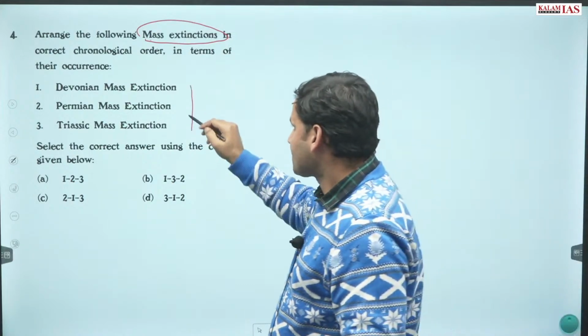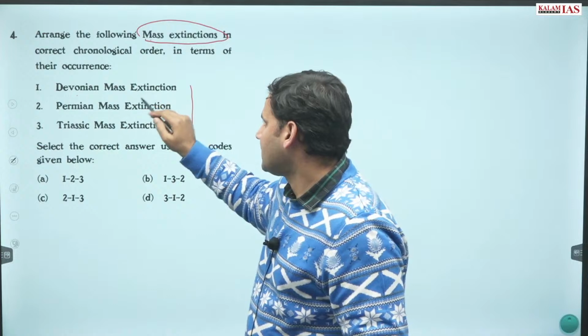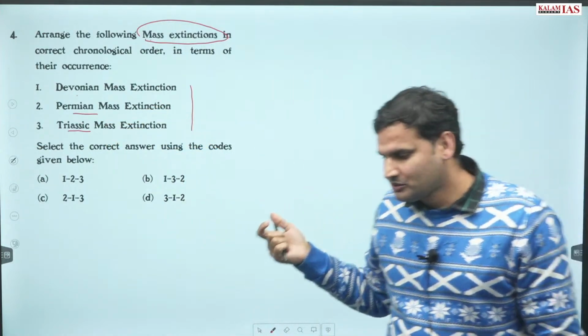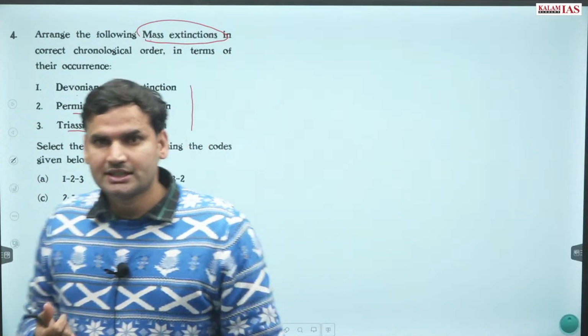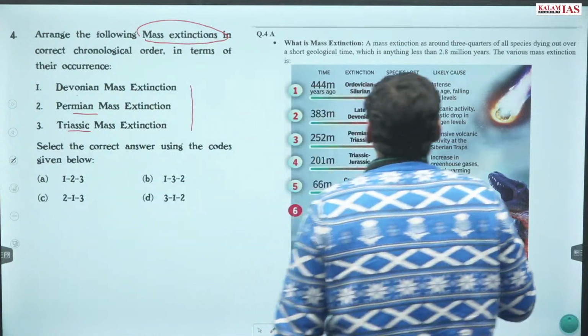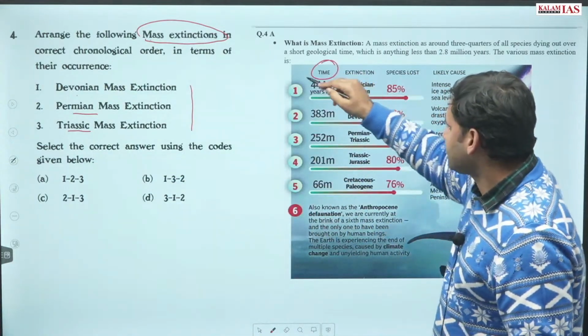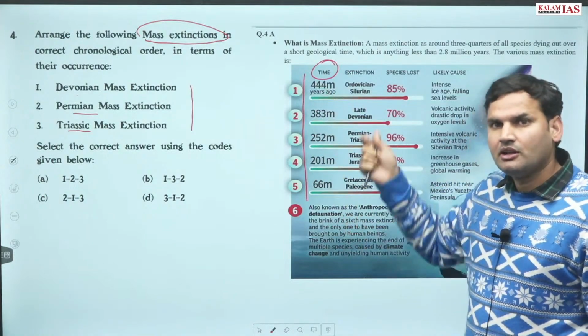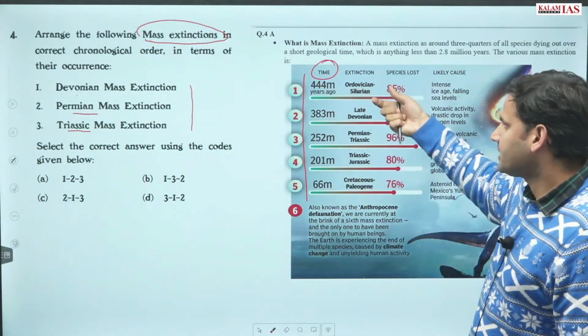Now we should be aware of the Devonian mass extinction, Permian or Triassic. For this you need to be a little aware about the geological time scale. This is the time period which has been mentioned. Now there is absolutely no need to memorize it. You should only know the correct order, right?